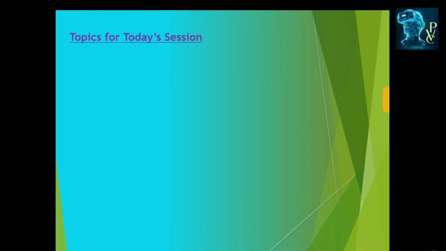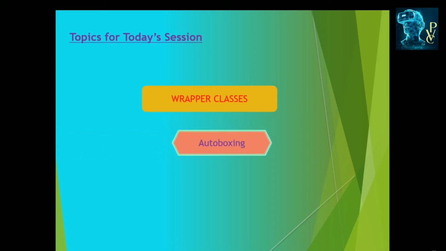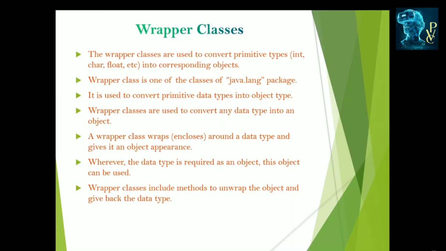Topics for today's session is wrapper classes, which is used to convert primitive types into objects. In this we learn autoboxing and unboxing, which is related to the wrapper class. The wrapper classes are the classes which are related to the primitive types. In Java we have 8 primitive types.